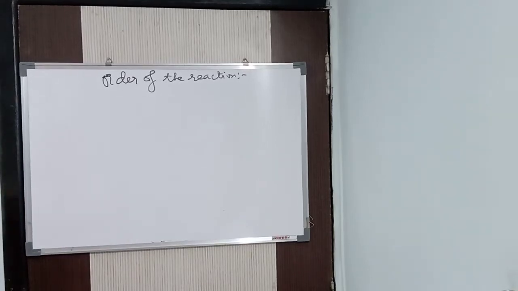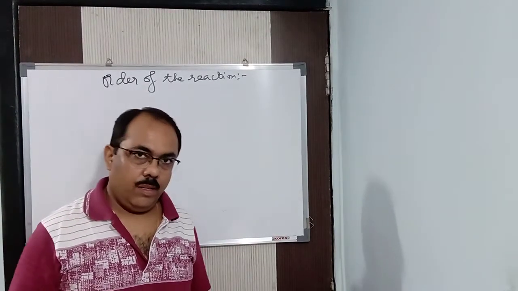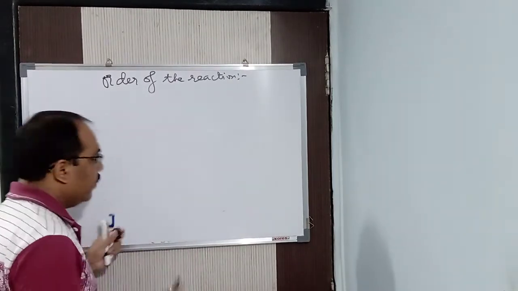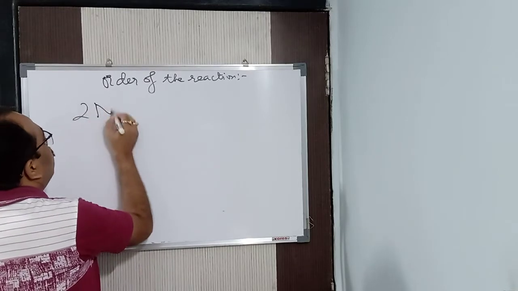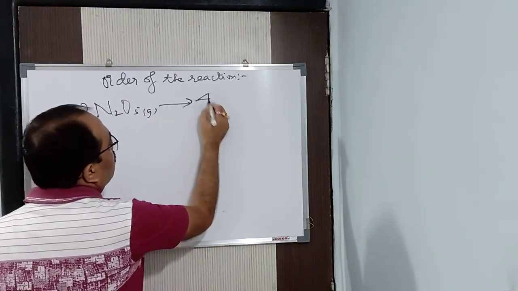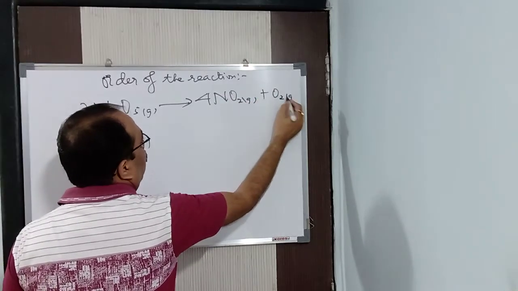Now I'll give you some more examples of the order of the reaction. If you haven't understood, some more examples I'll give you. For example, you see here, one of the reactions is 2N2O5 gas. It decomposes to give you 4NO2 gas plus O2 gas.